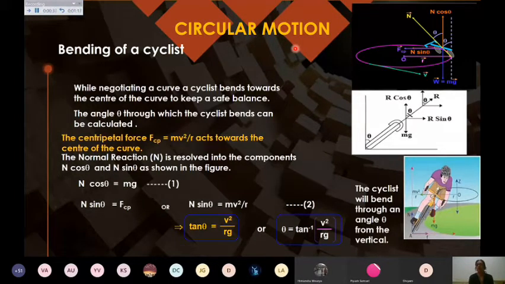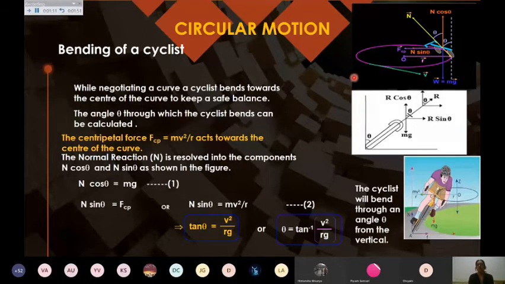So when you are moving around a curved road, what things do you need to take care of? Maybe you have experienced this also: if you are cycling or moving on any other two-wheeler, bike, etc., you are recommended to slow down your speed whenever you take a turn, so as not to meet with an accident. If a cyclist is not able to reduce the speed, he has to bend himself by some angle.